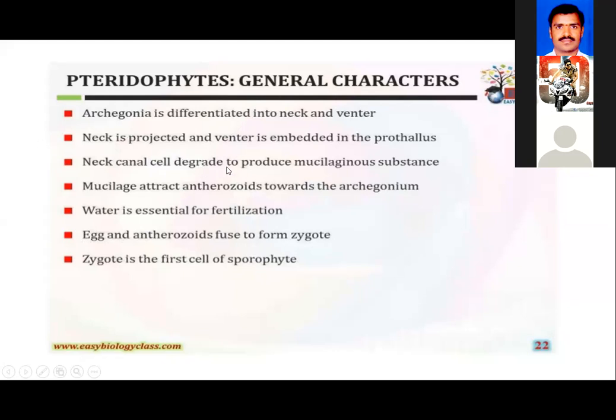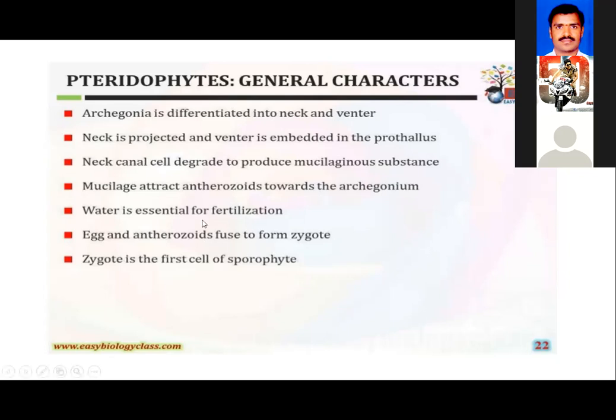And the neck is elongated. At the time of fertilization, the neck canal cells degenerate and produce a mucilaginous substance. The mucilage oozing out will attract the antherozoids, the male gametes, towards the archegonium